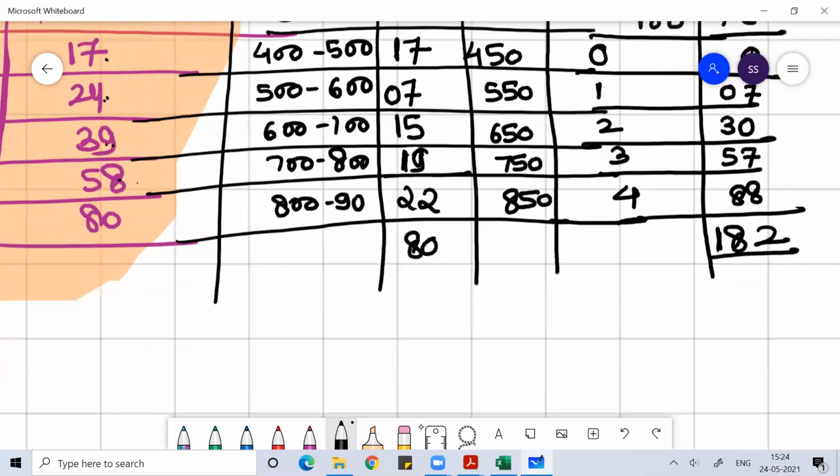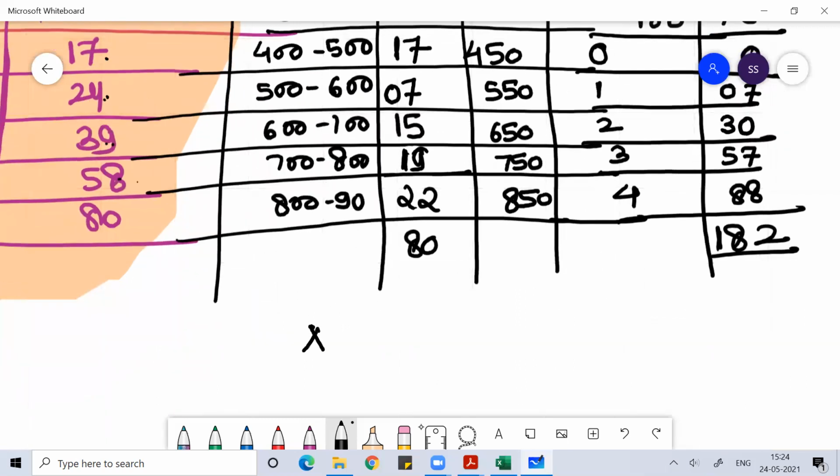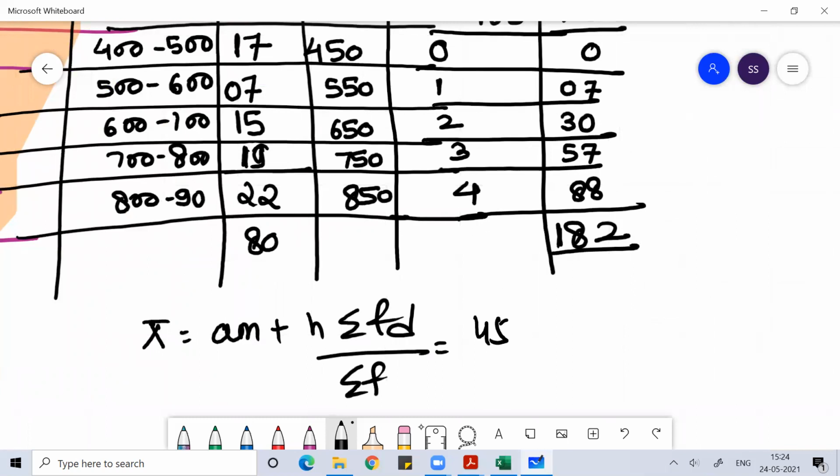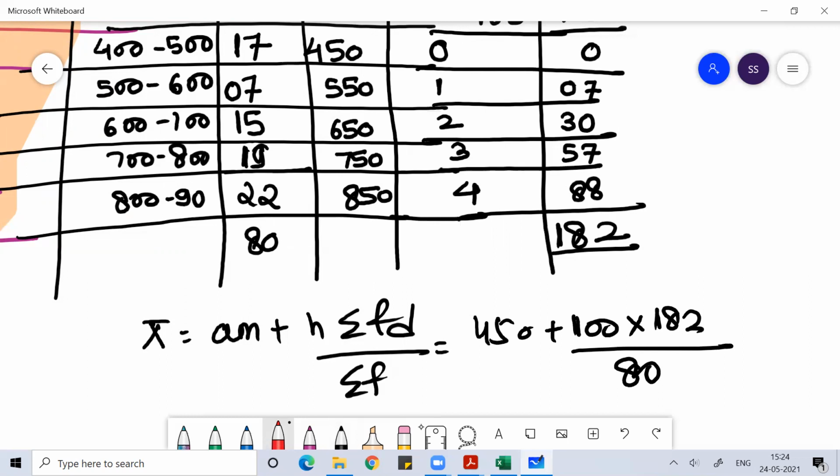Once I get this, I can find the mean. What is the mean formula? Assumed mean plus h into sum of fd by sum of f. Assumed mean is what? 450 is my assumed mean. h is 100. Sum of fd is 182 by sum of f. Sum of f is 80. I can solve this and I'll get the value of mean.